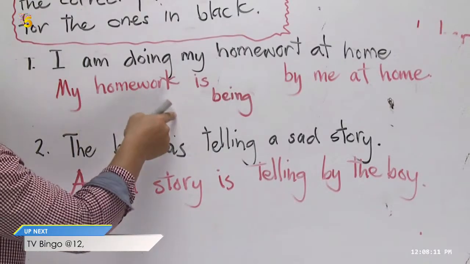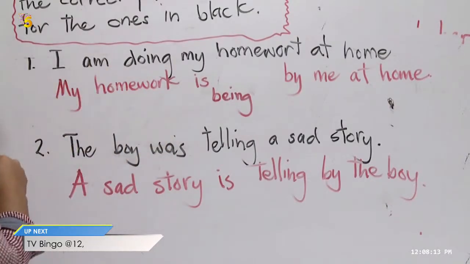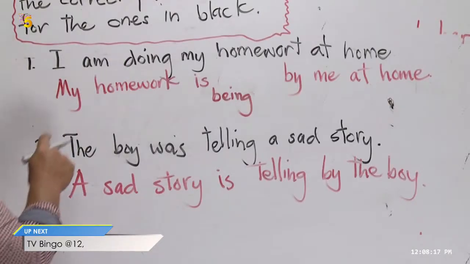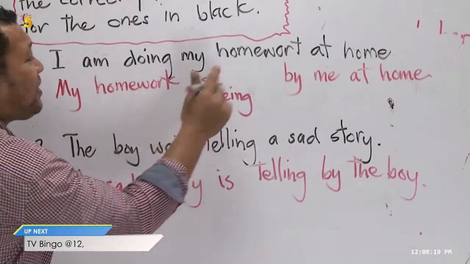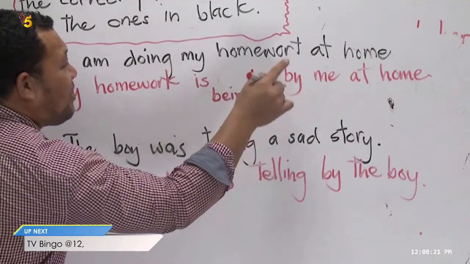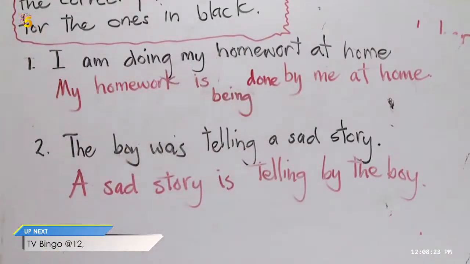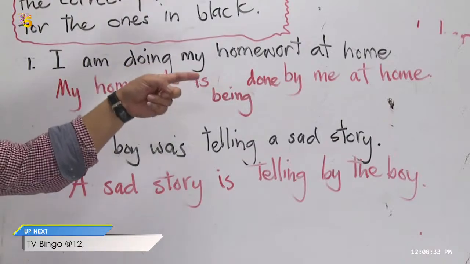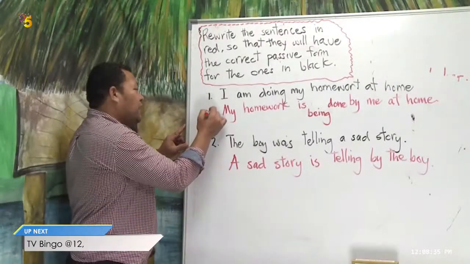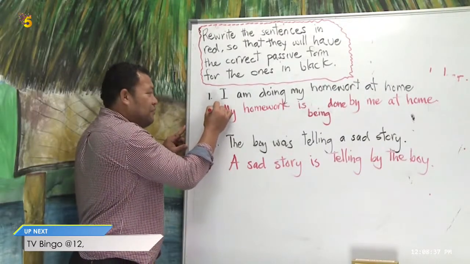What is the past participle of the verb doing? Good. My homework is being done by me at home. Let's read the black one and the red one for number one. I am doing my homework at home. My homework is being done by me at home. You getting this correct? Right, very good.